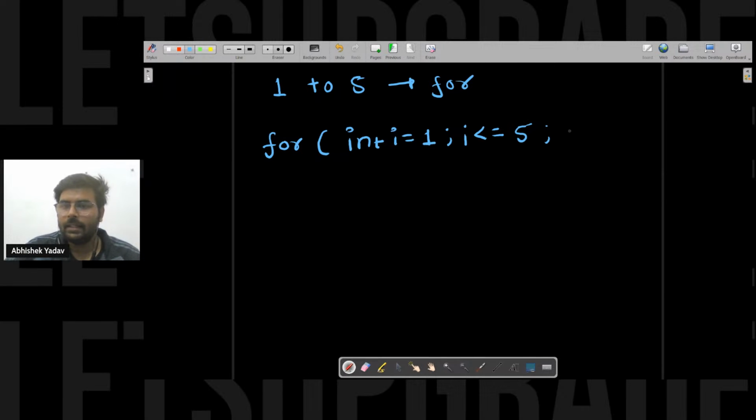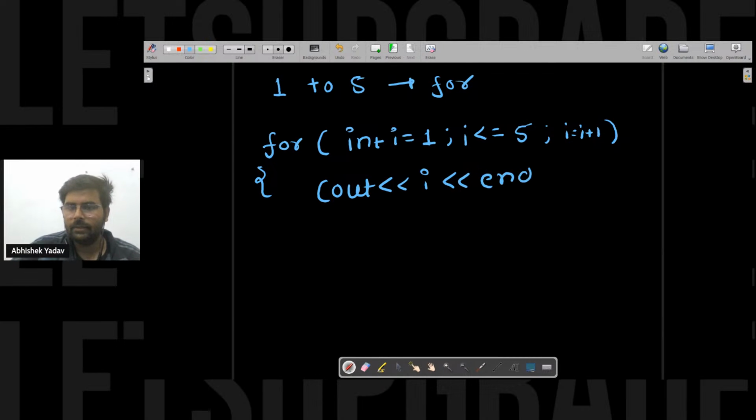After that, i++. Or you can write it like this: for simplicity, I am writing i = i + 1. After that, you have to print the value of i, that is cout i and endl, and you are done with the code here, right?